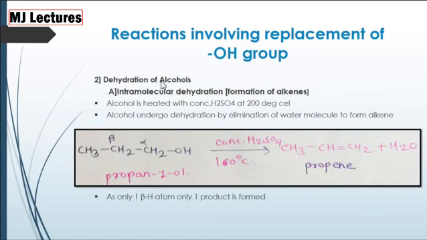Now let's study dehydration of alcohols. Firstly, intramolecular dehydrations, which leads to formation of alkenes. When alcohols react with concentrated sulfuric acid, that is H2SO4, at 160 degrees Celsius, we get propene, that is alkene, as a product. In this reaction, there is elimination of water molecule.